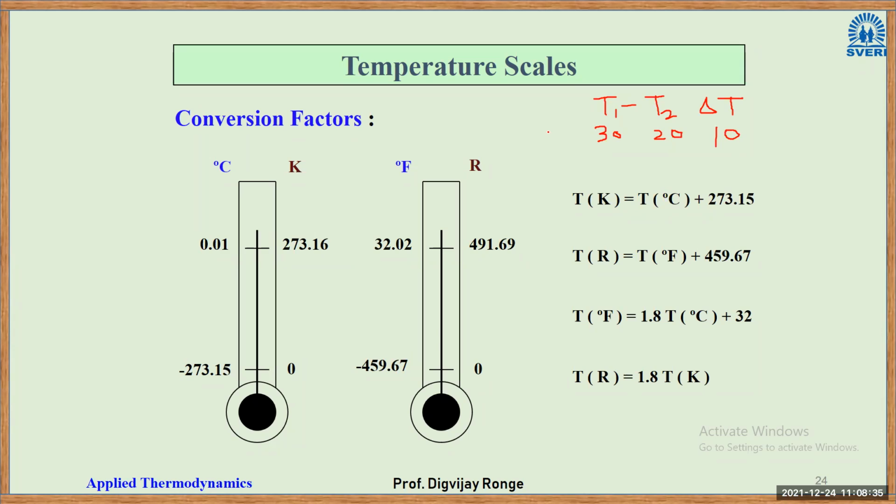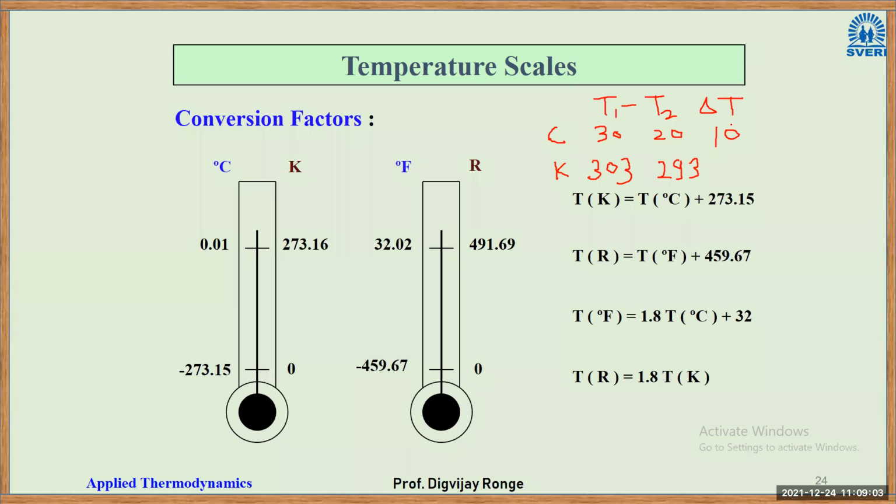Now this is in degrees Celsius. Now if I want to convert into Kelvin, what will be 30 degrees Celsius? This will be approximately 303 Kelvin, okay? And what will be 20 degrees Celsius in Kelvin? That will be 293, right?